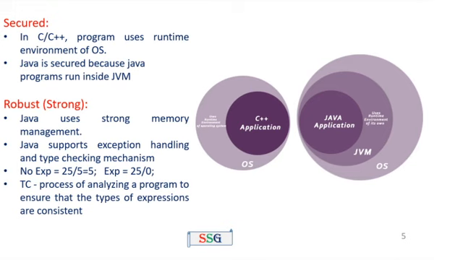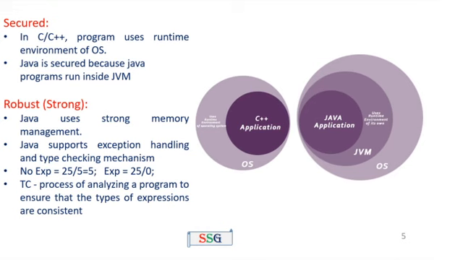25 divided by 0 means any value divided by 0 gives an infinite answer. Infinite means the exception will automatically be thrown. In Java, that exception is the divide by 0 error. If the same situation arises in C language, the application will automatically be closed. But in Java, it throws the exception and executes the remaining statements in the execution. That is called exception handling.